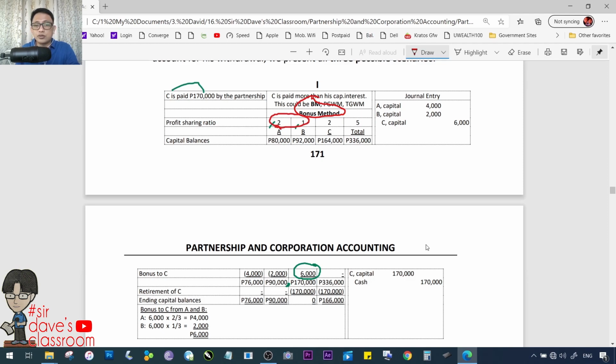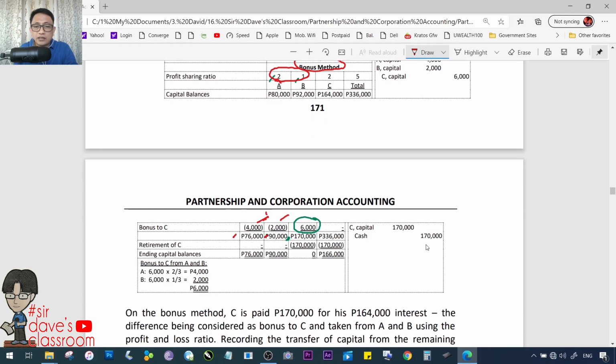So, 2:3. 2 over 3. 2:1, I should say. But 2 over 3 times 6,000. Kaya 4 ang kukunin kay A, 2 ang kukunin kay B. A in turn becomes 80 minus 4,000, 76 na lang. 92 minus 2, 90,000 na lang. So that is 336. Then, upon the retirement of C, babayaran na si C, wala na yung 170,000.